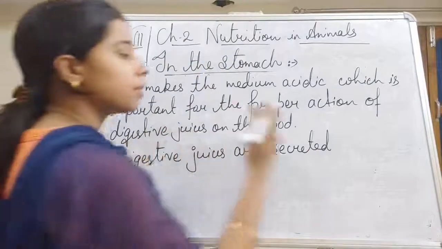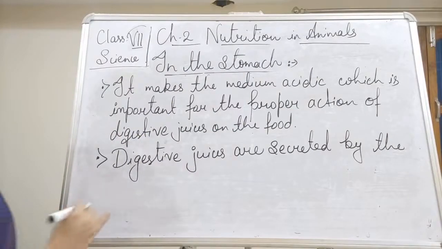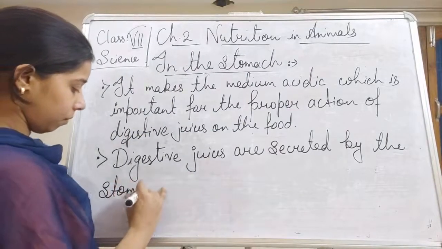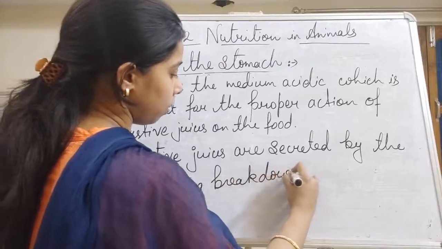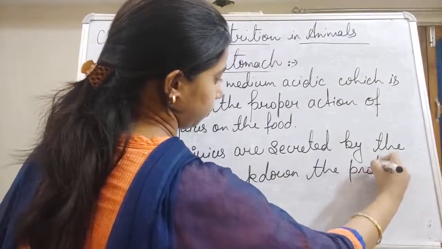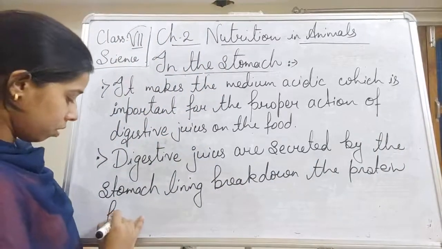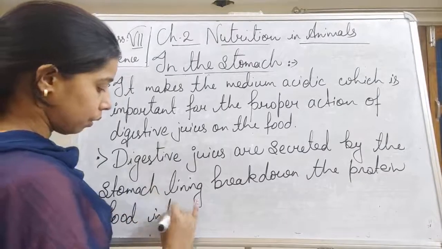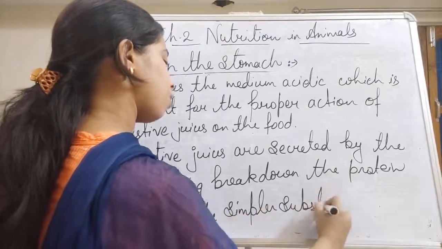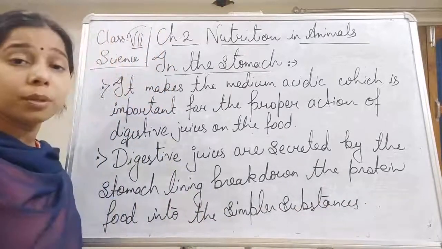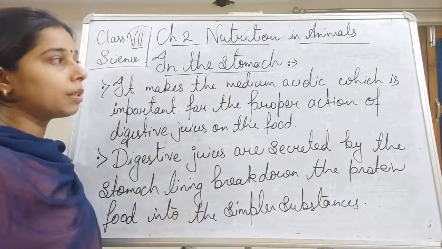They break down the protein in the food into simpler substances.